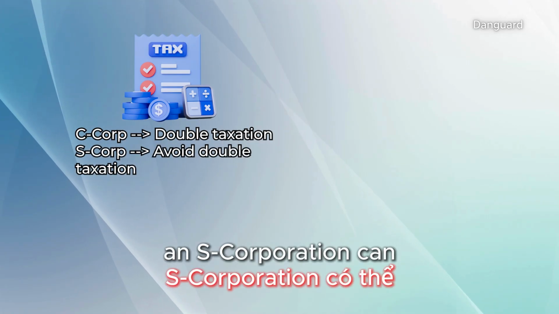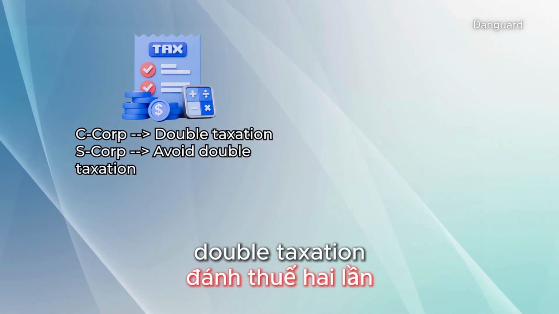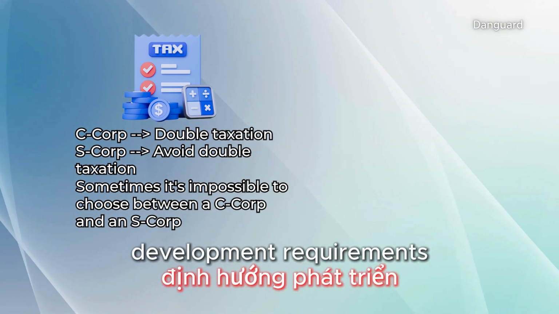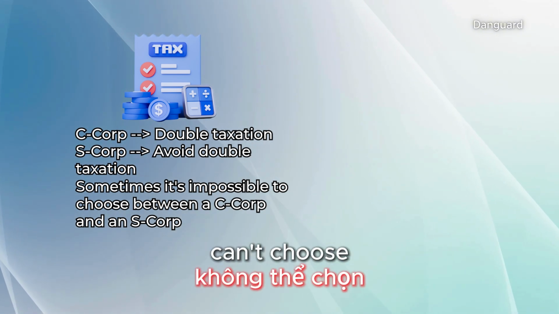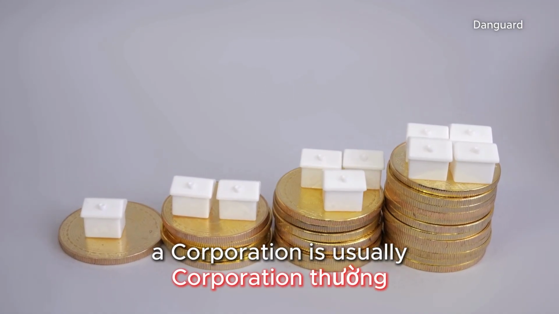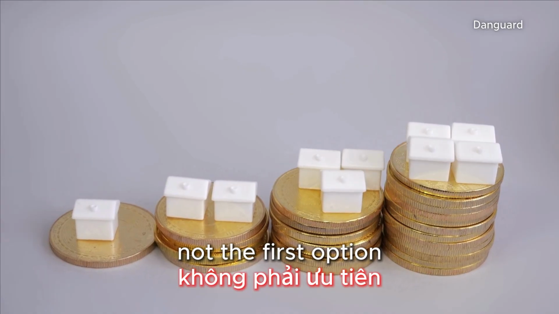An S-corporation can avoid some of that double taxation, but not every business qualifies. Depending on the company's development requirements, sometimes you can't choose between C-Corp or S-Corp. For most individual homebuyers, a corporation is usually not the first option.